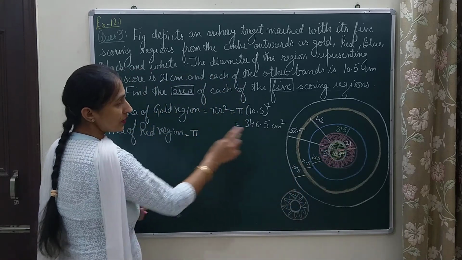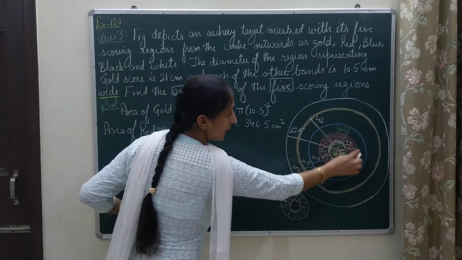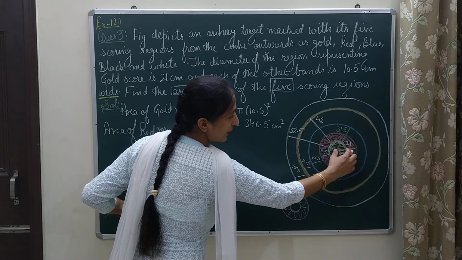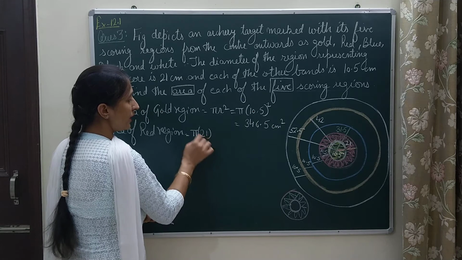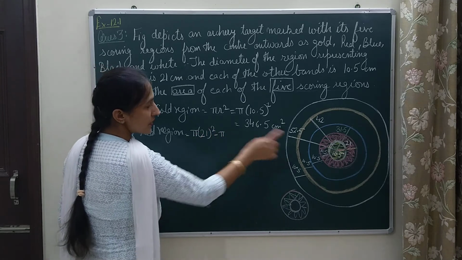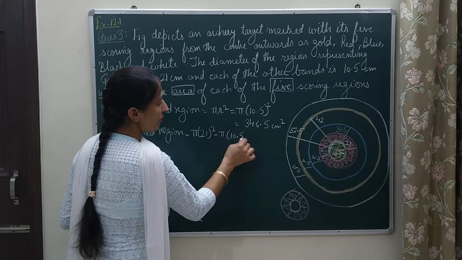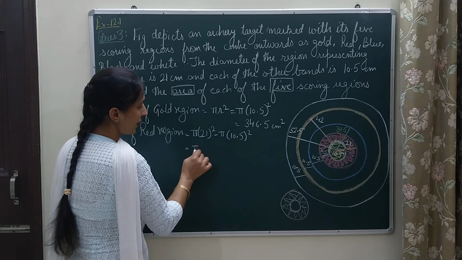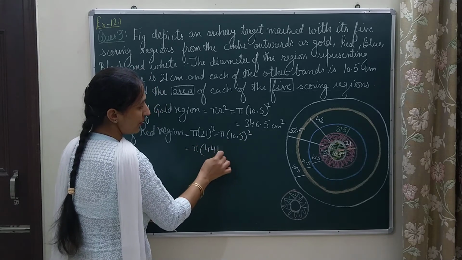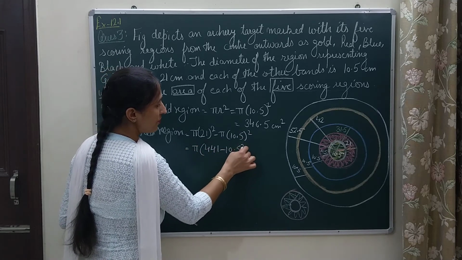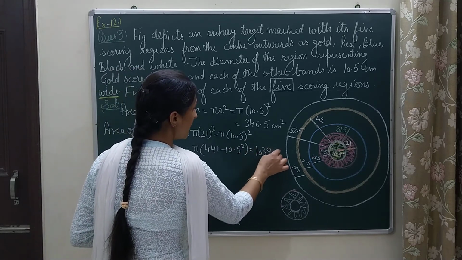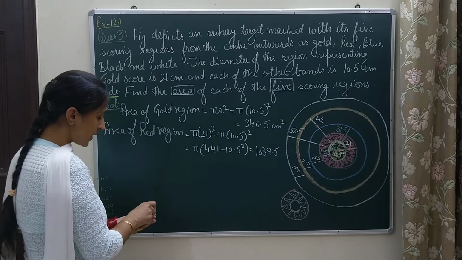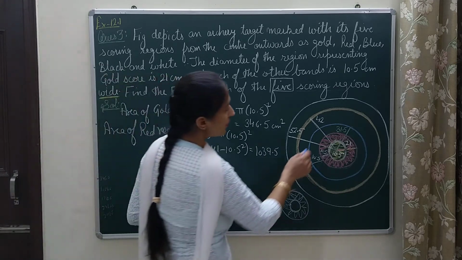Now for the outer circle, what is the radius? For the ring, I need outer circle minus inner circle's area. So for the outer circle it is 21 square and for the inner circle, it is 10.5. Now I will take pi common. It will be 441 minus 10.5 square, and when I solve I get 1039.5. So same way I will proceed for the blue region now.